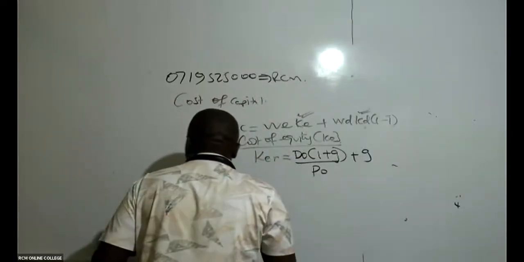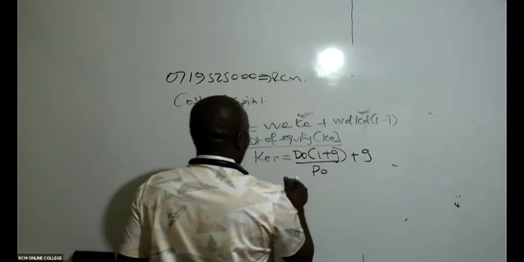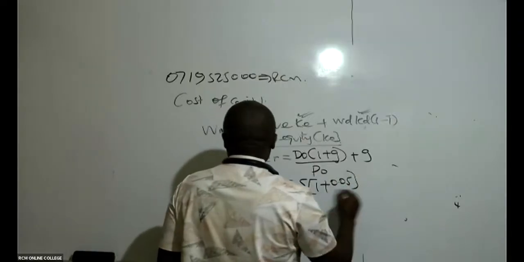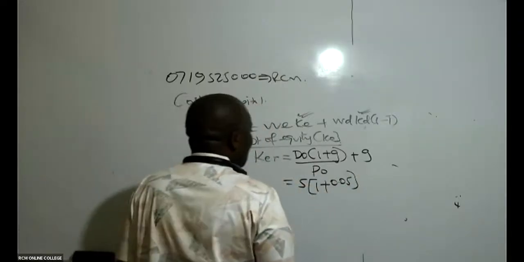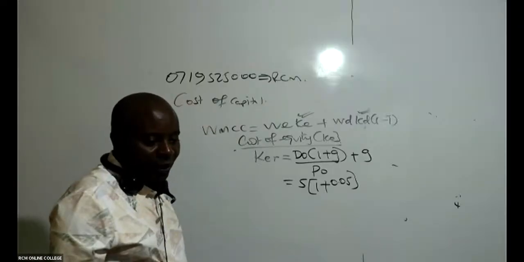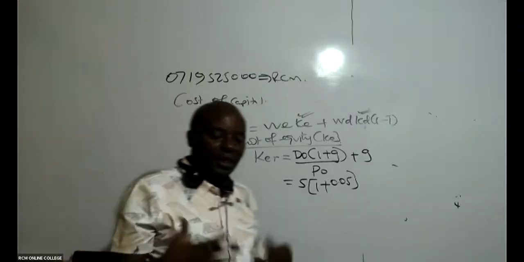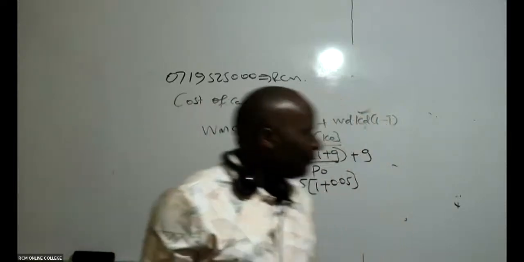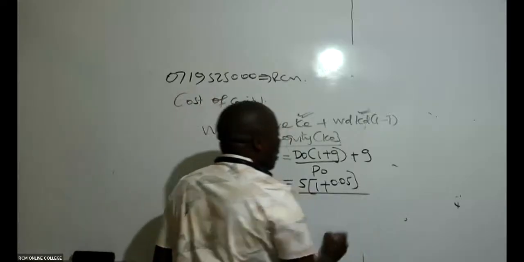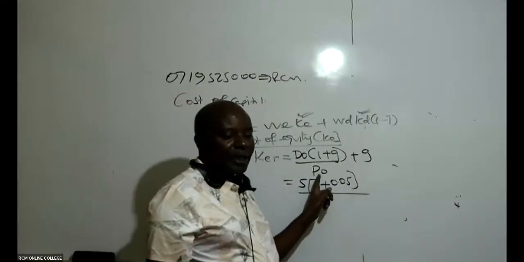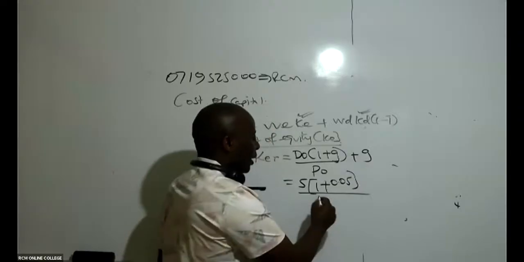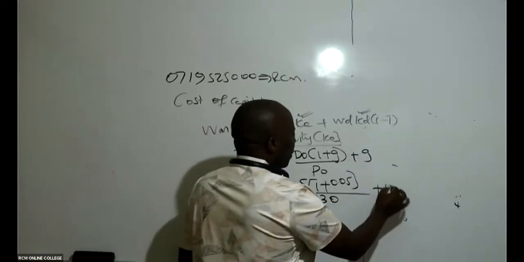You have just told me that it is DO, which is 5, into 1 plus G, where G is 0.05. G is 0.05, isn't it? Growth rate is 5%, which is the same as 0.05. All right. Divided by PO. Could you kindly remind me what PO is? I may have forgotten. What is our PO? 30. Plus again, the growth rate of 0.05.